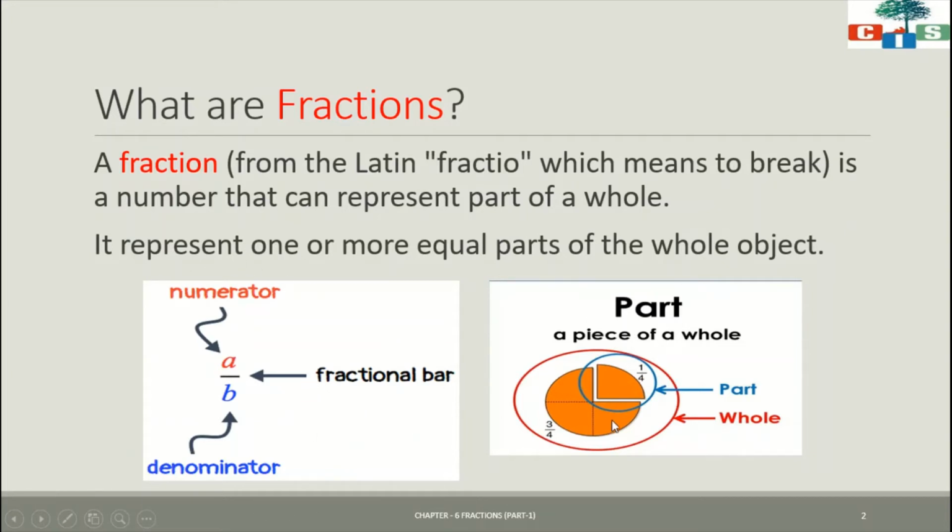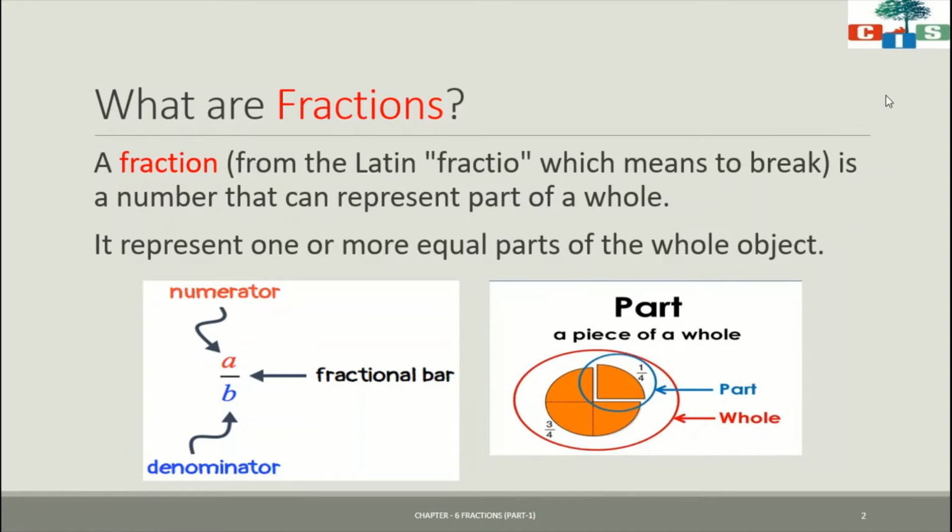Now see, here we have an example of a fraction. Suppose this circle is divided into how many equal parts? 1, 2, 3, 4. And I want to remove one part. So how will I write it as a fraction? 1 upon 4. This blue circle is the part of the whole circle. So 1 upon 4 is the part of the full circle. 4 means the circle is divided into 4 equal parts.